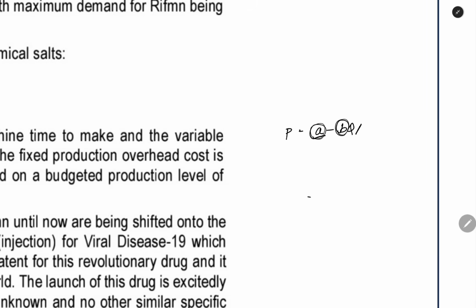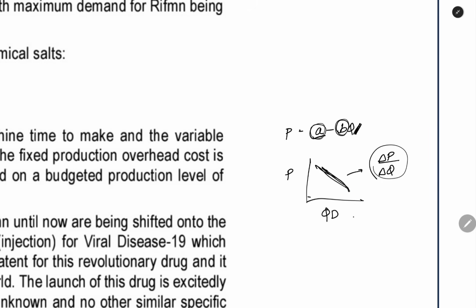B is the slope of the demand curve. We all know what the demand curve is. We will have this as the demand curve. Quantity demanded will be here, price will be here. So this is the demand curve. Here, what is the slope of the demand curve? Change in price divided by change in quantity. This is the formula for finding out the slope of the demand curve. This demand curve, we are finding the slope of that.